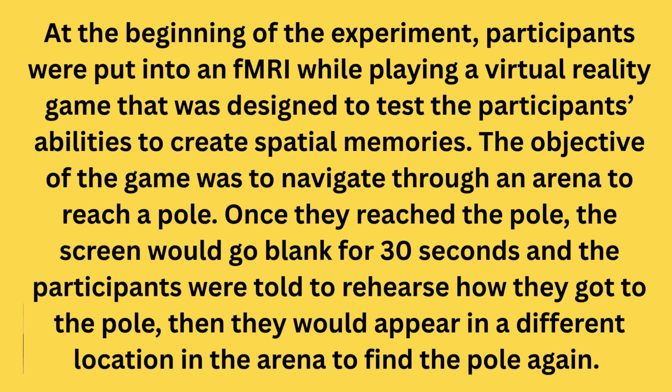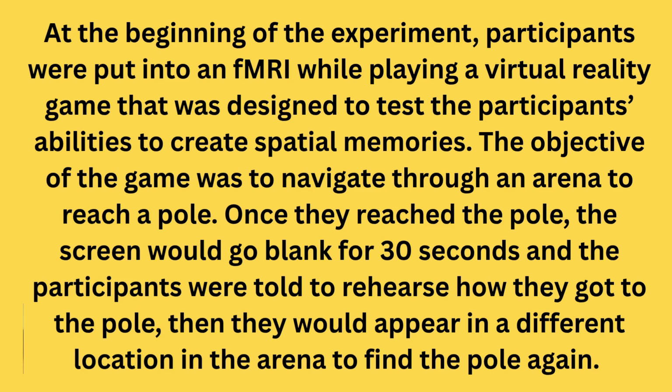At the beginning of the experiment, participants were put into an fMRI while playing a virtual reality game that was designed to test the participants' abilities to create spatial memories. The objective of the game was to navigate through an arena to reach a pole. Once they reached the pole, the screen would go blank for 30 seconds and the participants were told to rehearse how they got to the pole. Then they would appear in a different location in the arena to find the pole again.